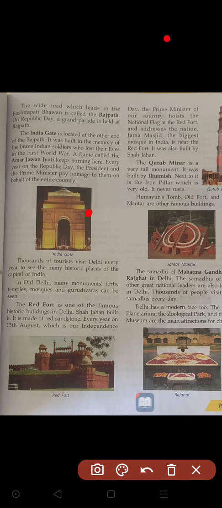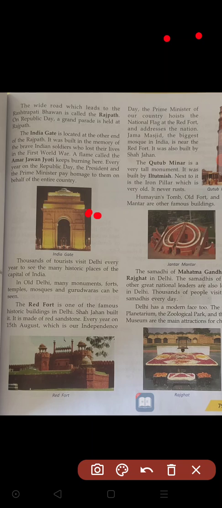On those days our army people march past on this road. We celebrate those national festivals with grand arrangements on Rajpath. That is why Rajpath is very famous. It is in Delhi, in between Rashtrapati Bhavan and India Gate.